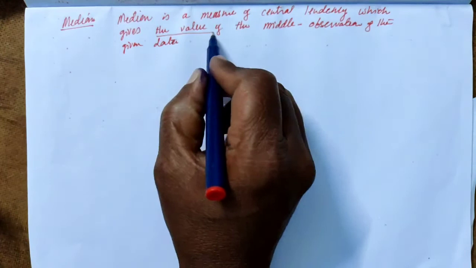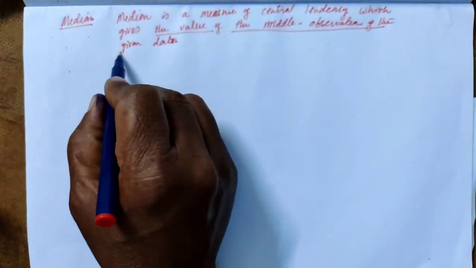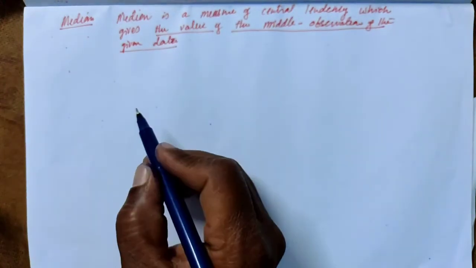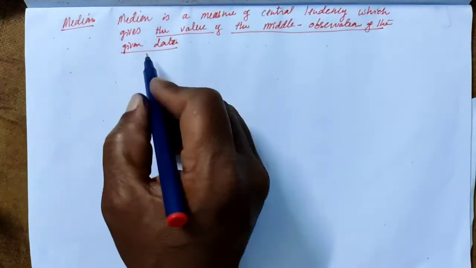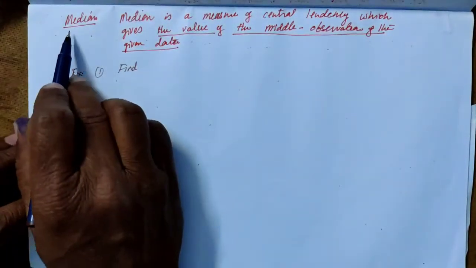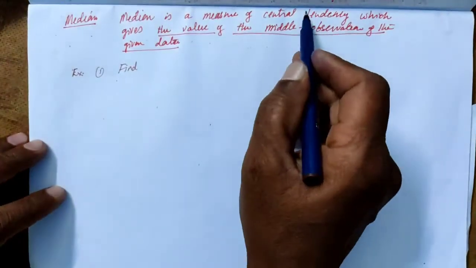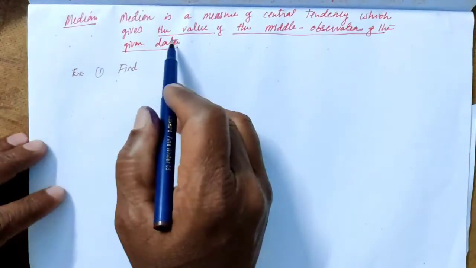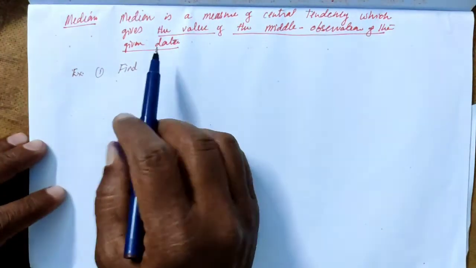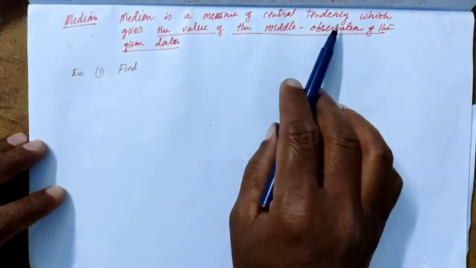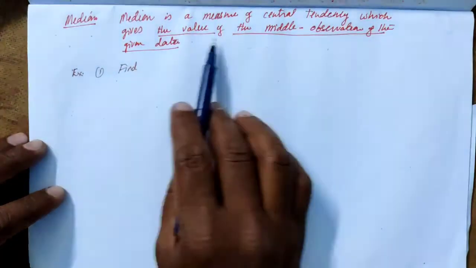The value of middle observation of the given data. Median is a measure of central tendency which gives the value of middle observation of the given data.